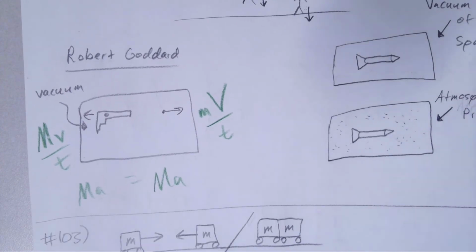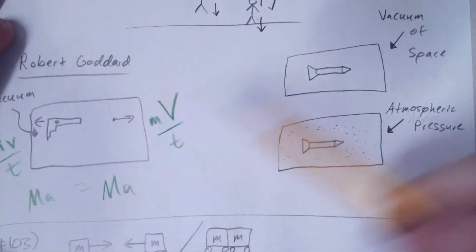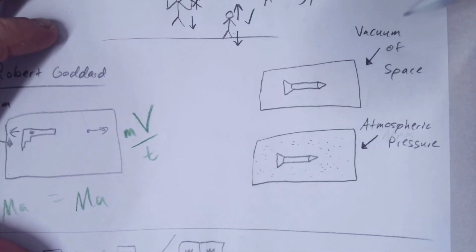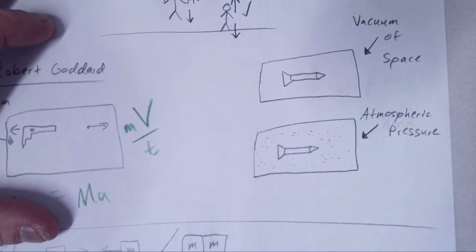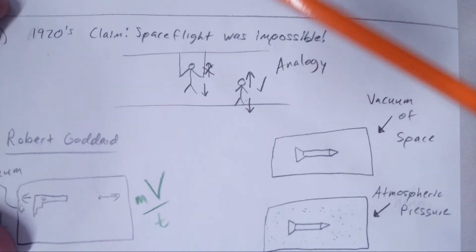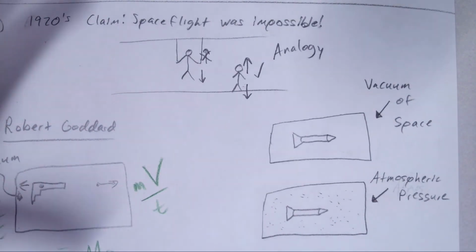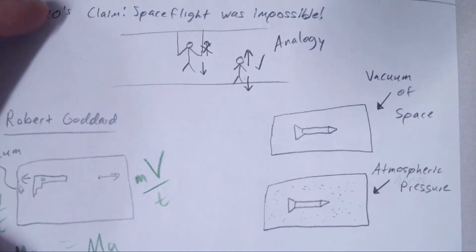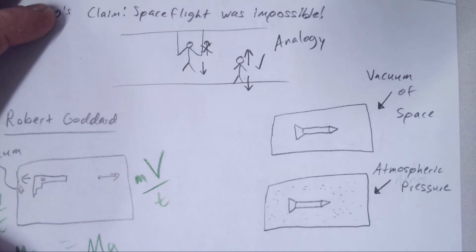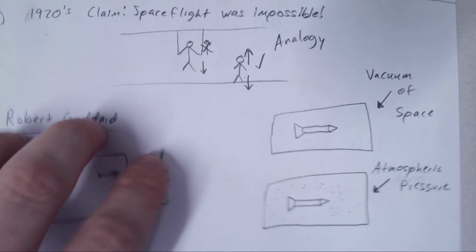It wasn't actually until after his death that he started to get credit for that, unfortunately, that he was kind of a pioneer. Just a little aside here, if we compared the vacuum of space versus atmospheric pressure in thrust, the leading people at the time were saying, okay, there's nothing to push off against. So they were saying, even if you somehow could have thrust, still the belief was that if you fire a rocket exhaust into the atmosphere, with pressure around, you're going to get a greater push off. When in reality, that's not the case.